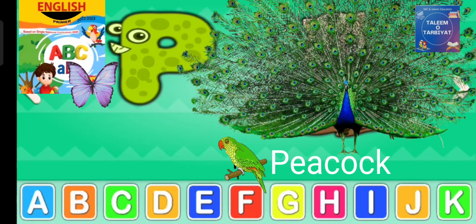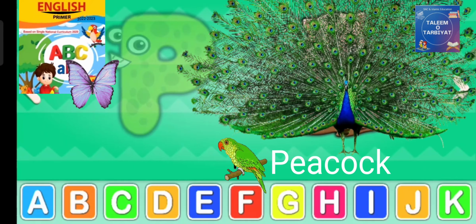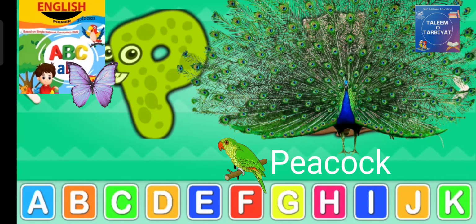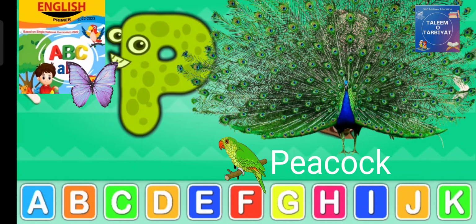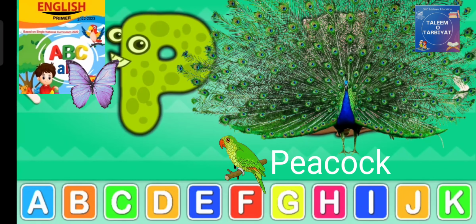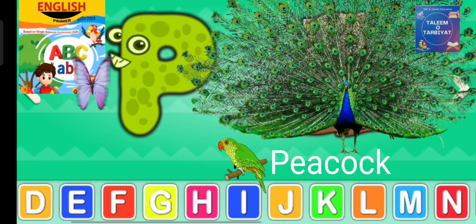P. Peacock. What is the beginning sound of this word? Peacock. P. The sound of P. Now what comes after P? Q.